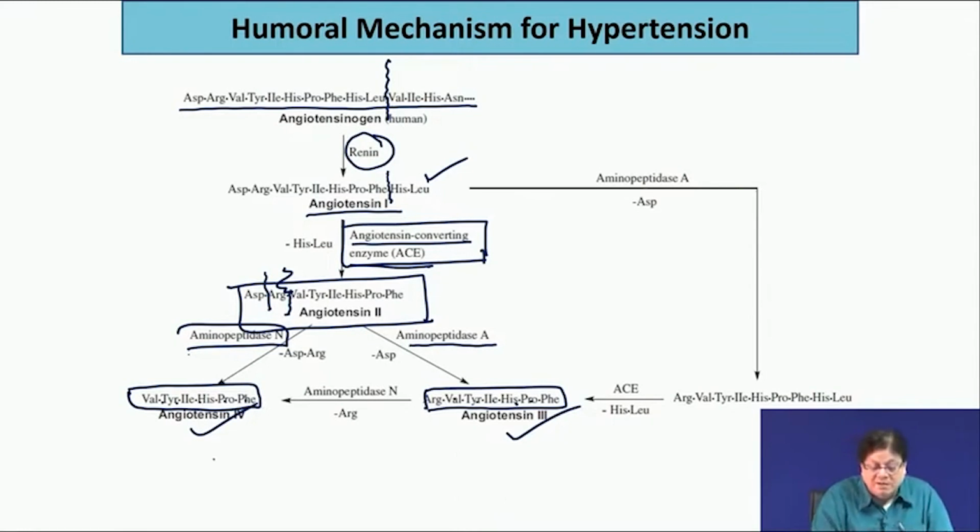Now, the question is, if you stop the production of angiotensin 2 by ACE, that will also lower the production of angiotensin 4 and angiotensin 3. The question is whether they have any beneficial effect, or if they are also part of this blood pressure elevating process. Interestingly, what has been found is that angiotensin 3 and angiotensin 4 are also responsible partly for the elevation of the blood pressure.